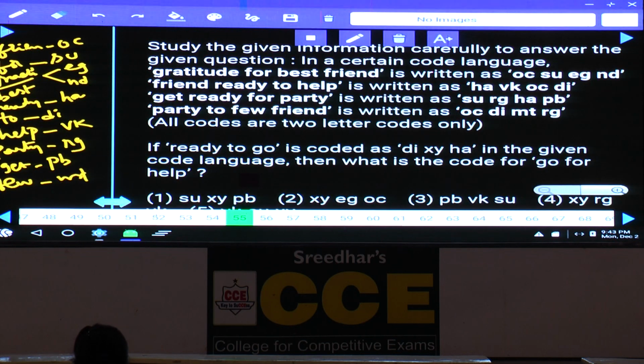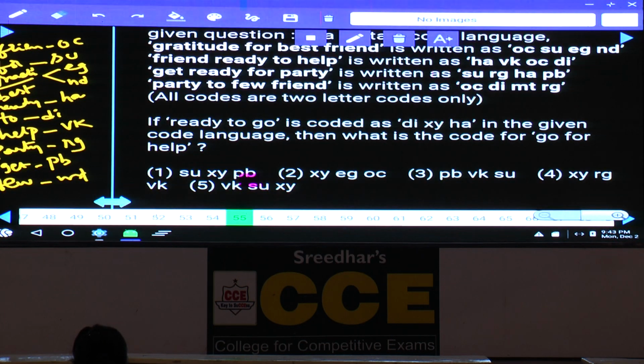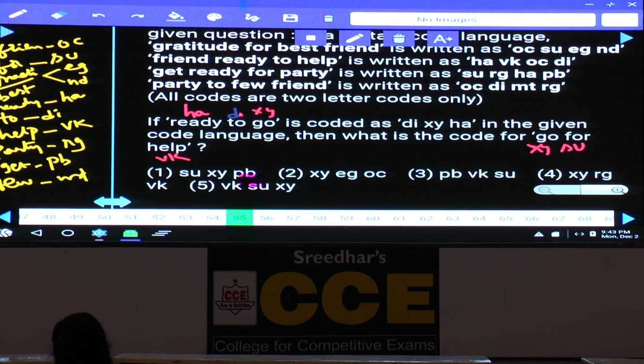Then coming to 55, "ready to go", what is the code to this word? Ready is HA, to is DI, and go is not given here, hence go is XY. If go is XY here, then what is the code for "go fur help"? Go is XY, and fur is SU, and help is VK. Hence what is your answer? XY, SU, VK in any order, that is choice 5.